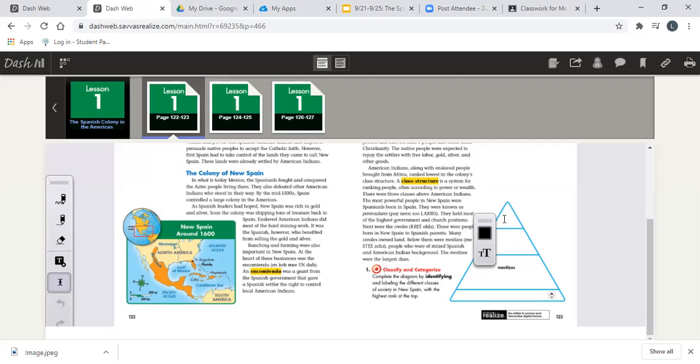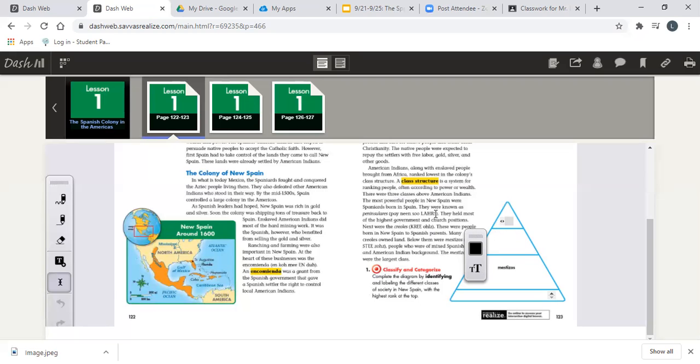So remember, if we don't remember, we go back and read this paragraph right here where we find the answer. And it says right here, the Spaniards born in Spain were at the highest class, and they were known as peninsulares. So I'm going to put peninsulares. You can't see it, but I have written it down there. And then the second class, go ahead and fill in the box for the second class. Who are the second class after the peninsulares?